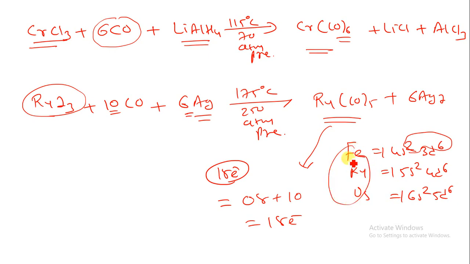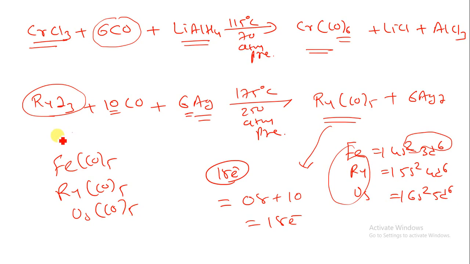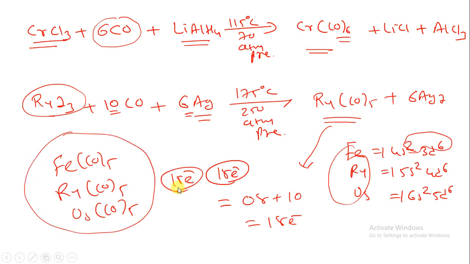That means FeCO5, or we can have RuCO5, or we can have OsCO5. These three are obeying the electron rule. That you have to remember. In examination, they will not ask a simple question like calculate the EAN or electron rule for FeCO5. They will ask you RuCO5 or OsCO5. So by that way you can calculate. Okay, this is not in the question, but I have explained you this thing.